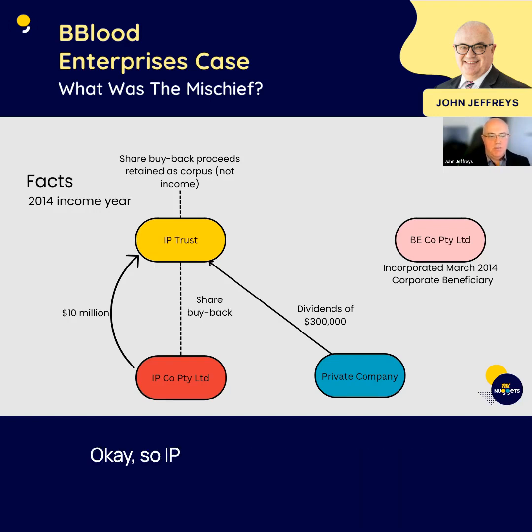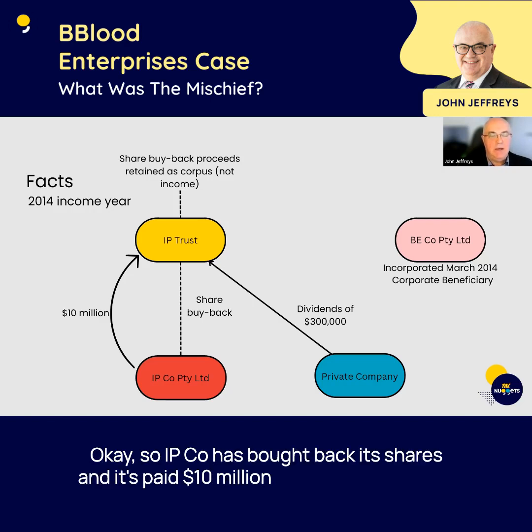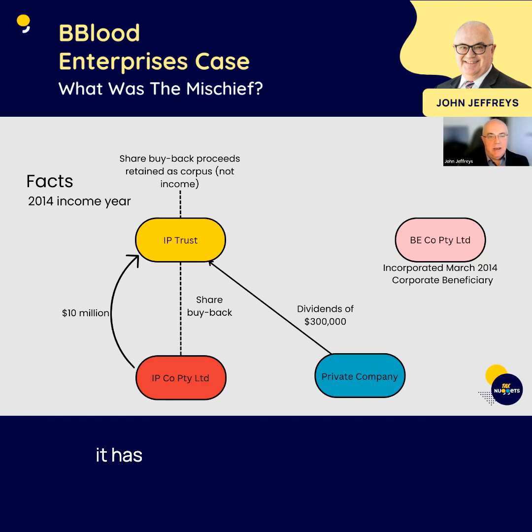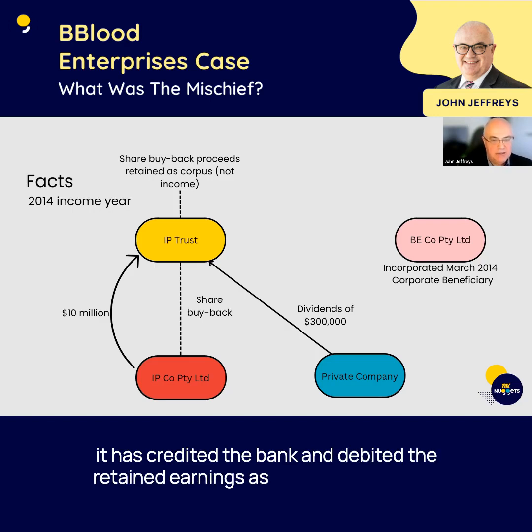Okay? So IP Co. has bought back its shares and it's paid $10 million in consideration. And it has credited the bank and debited the retained earnings as a basic proposition.